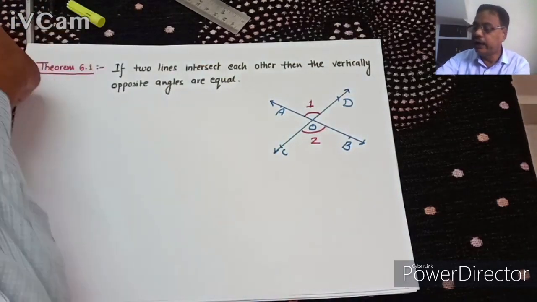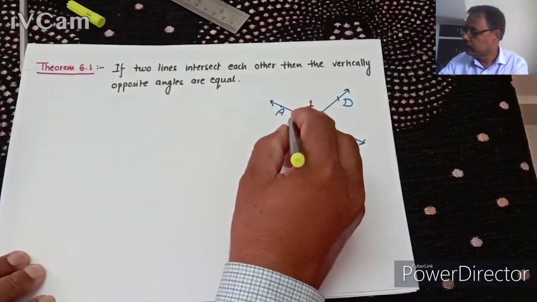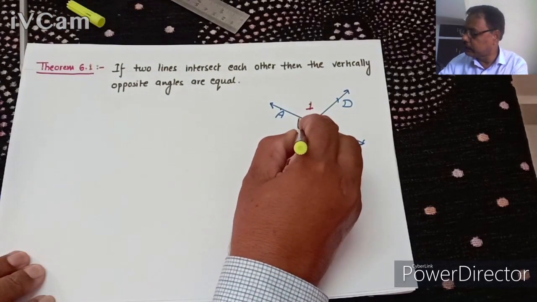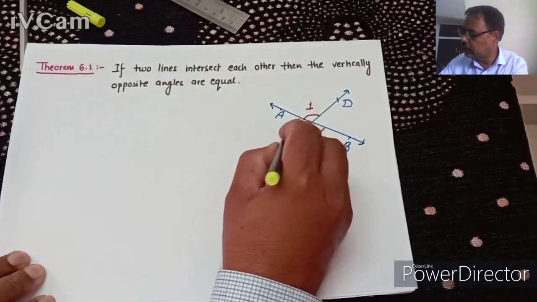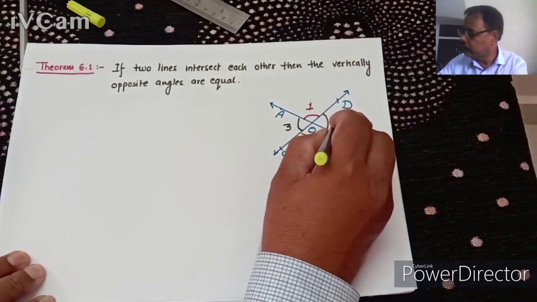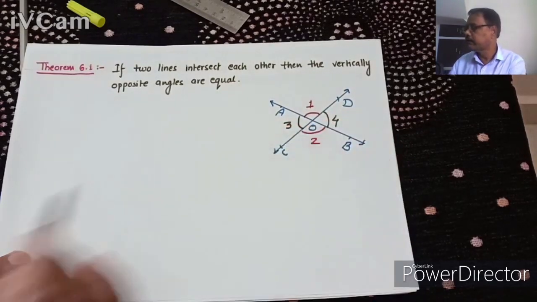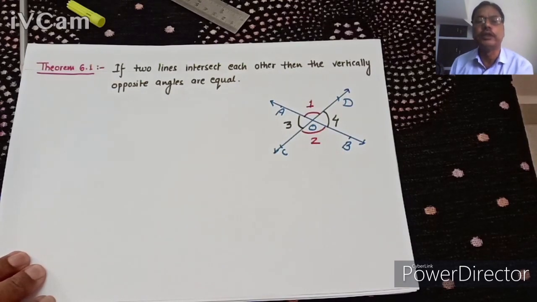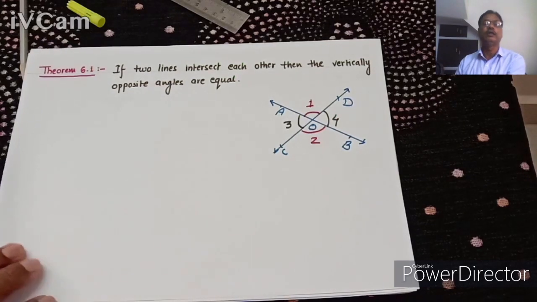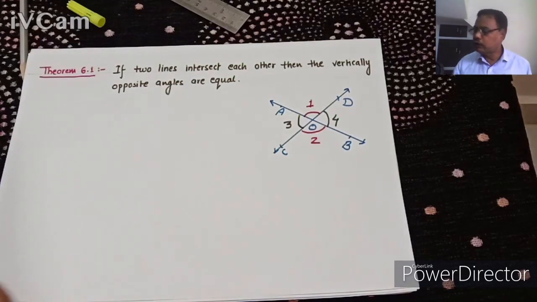Understand? And here the another pair of vertically opposite angle, this is angle 3 and this is angle 4. They are also called vertically opposite angles, and we are going to prove that these vertically opposite angles are equal. Understand? So how do we prove it?